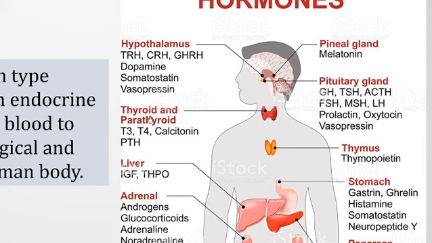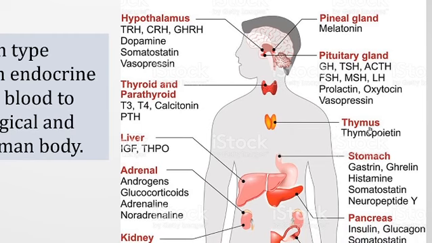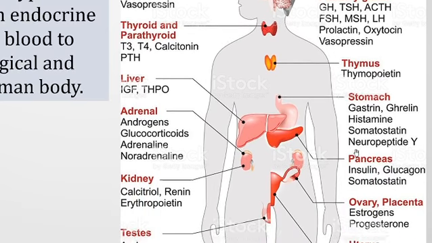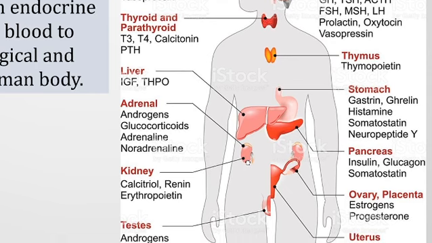Near the neck we have the thyroid and parathyroid glands. At the chest we have the thymus gland. The liver produces some hormones. The stomach also produces some hormones. The pancreas is famous for releasing insulin and glucagon for glucose metabolism. The adrenal gland, located over the kidney, produces some androgens, or male hormones.